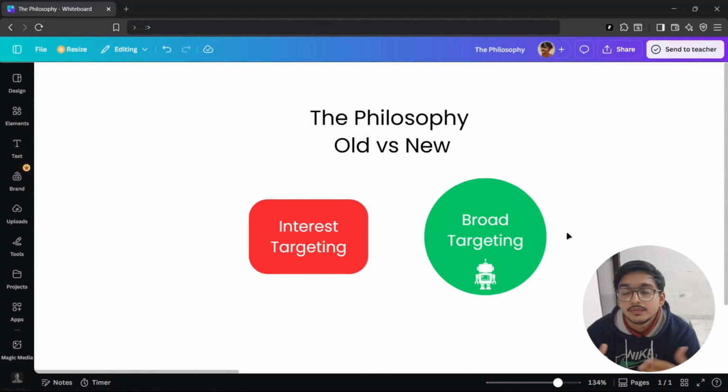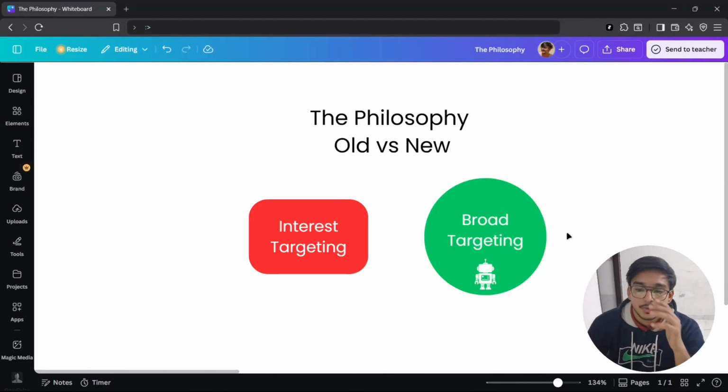It will detect that, and after that it will show it to the people. We don't need to niche that down. That is the benefit of broad targeting, because now you don't need to worry about the product showing to people who don't have interest, because now AI has become smarter. That is the good thing.